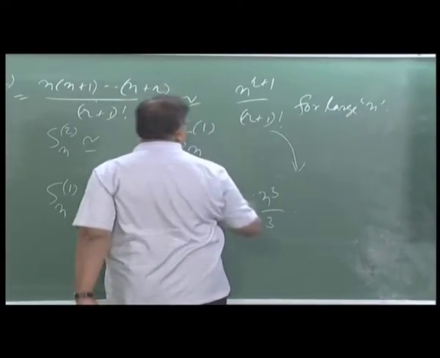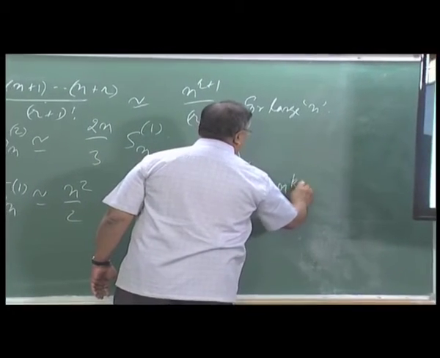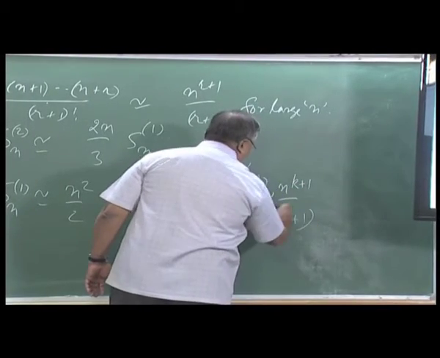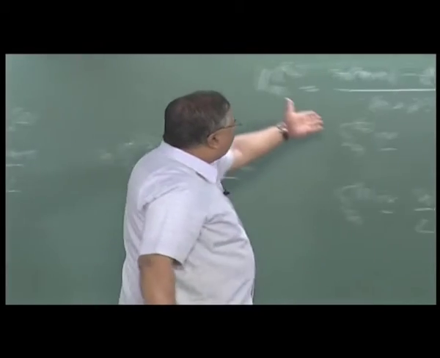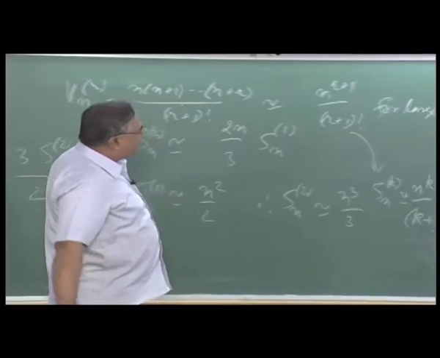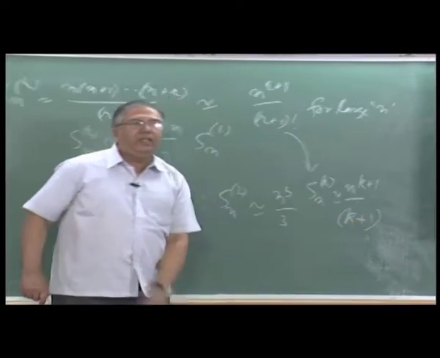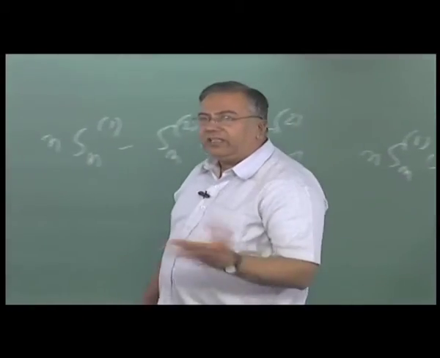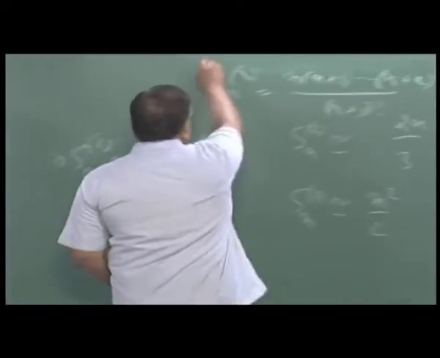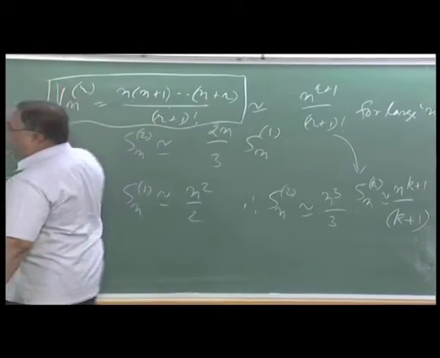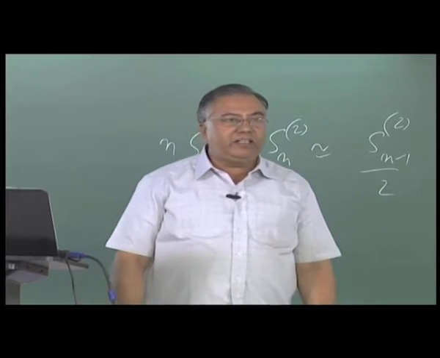One could have used this to prove Sn of k goes like n to the power k plus 1 by k plus 1. In fact that is the route Pascal or Fermat took in the 17th century. They conjectured this result, Pascal actually proved this result, Fermat I think conjectured it, and from this one could get the asymptotic form, and from that one could get the Samaghata Sankalita. So it is either way. And as I told you, this result was already implicit in Varahamihira's Meru table for calculating the combinatorial coefficients in the 6th century.